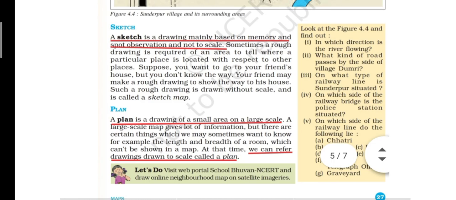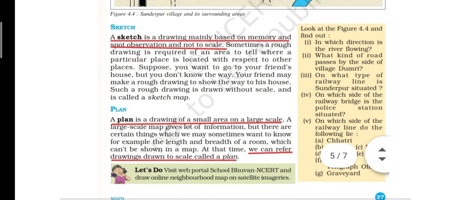A large scale map gives a lot of information, but there are certain things which we may sometimes want to know. For example, the length and breadth of a room, which can't be shown in a map. At that time, we can refer to drawings drawn to a scale called a plan. So children, a plan is a drawing of a small area on a large scale.